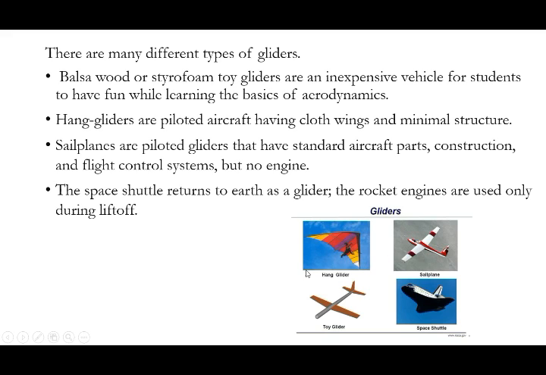Hang gliders. This is a hang glider, a piloted aircraft having cloth wings and a minimal structure. Sail planes. In this sail plane, the pilot sits inside the cockpit, like a basic aircraft construction, but the only thing is there is no engine. All the control systems are placed in this glider without a power plant. Space shuttle. The space shuttle acts as a glider during re-entry. During liftoff, we use a rocket engine, but while re-entering the Earth, the space shuttle acts as a glider.